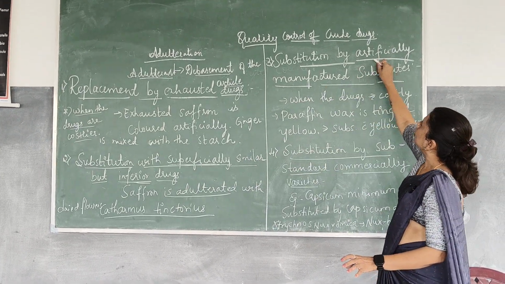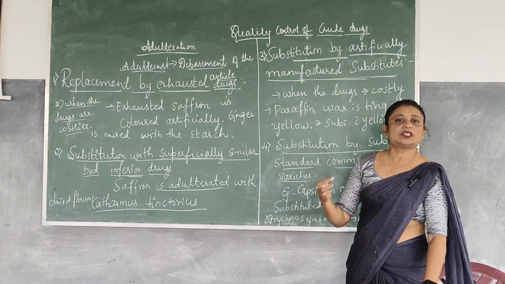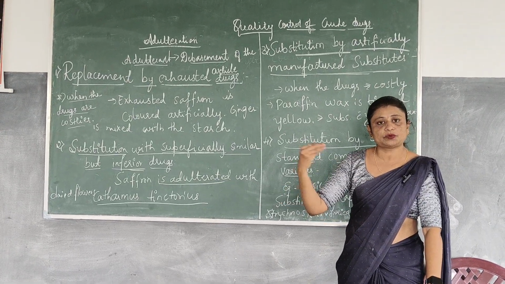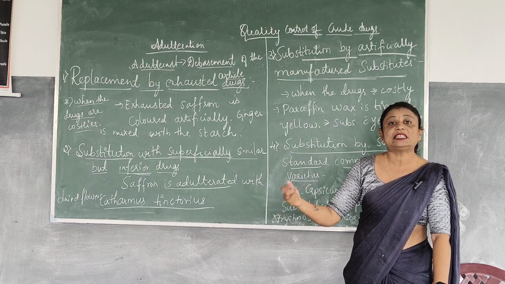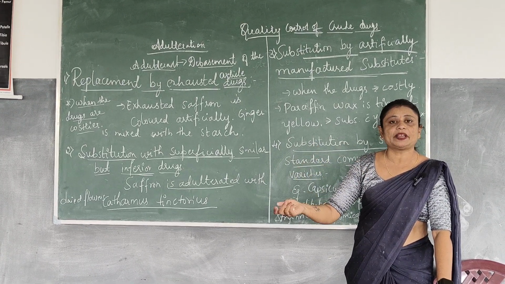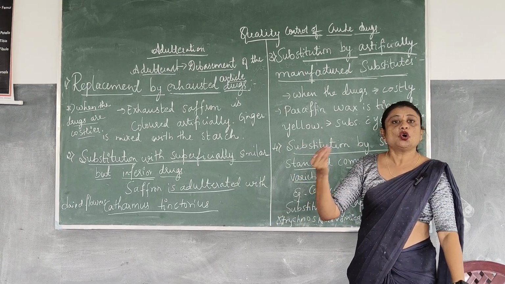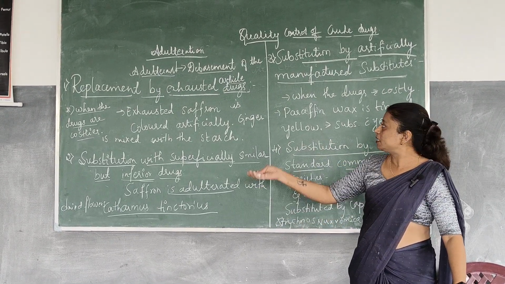The third one is substitution by artificially manufactured substitutes. Artificially manufactured means drugs which are manufactured in the industries, that means synthetically prepared drugs. Many of the drugs will be synthetically prepared in the industries. Those synthetically prepared drugs will be mixed with the original drugs and again sent into the market.